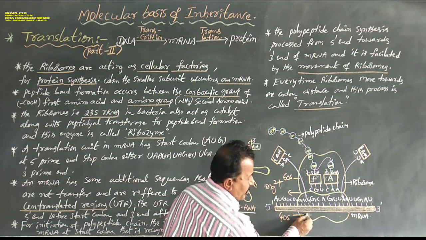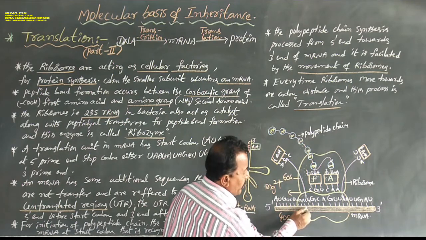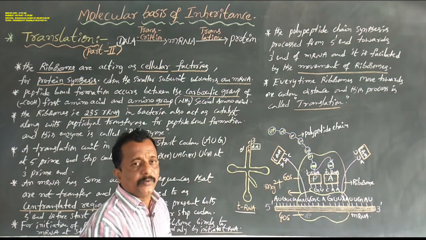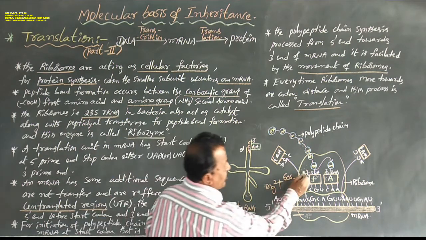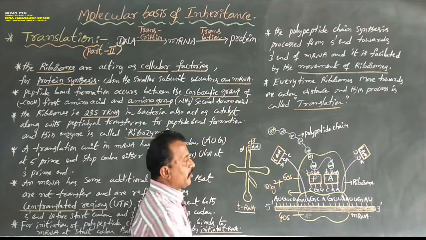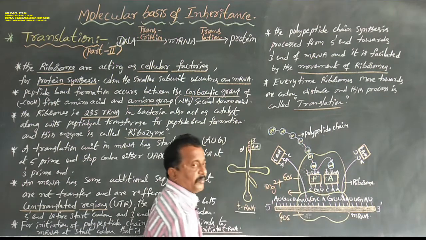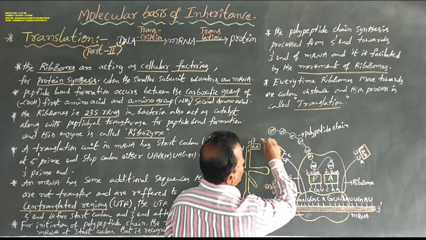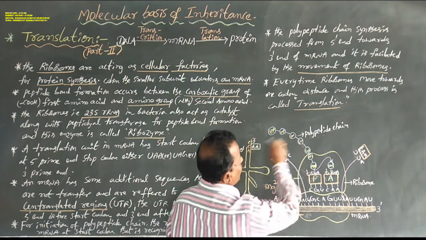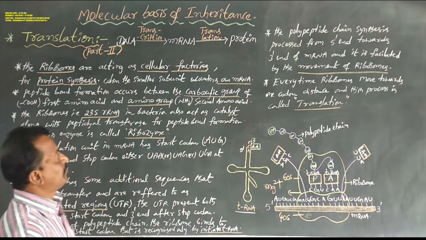The codons of mRNA are always attached to the smaller subunit. This is the larger subunit, which contains the A site and the P site, and at the same time carries one long polypeptide chain.